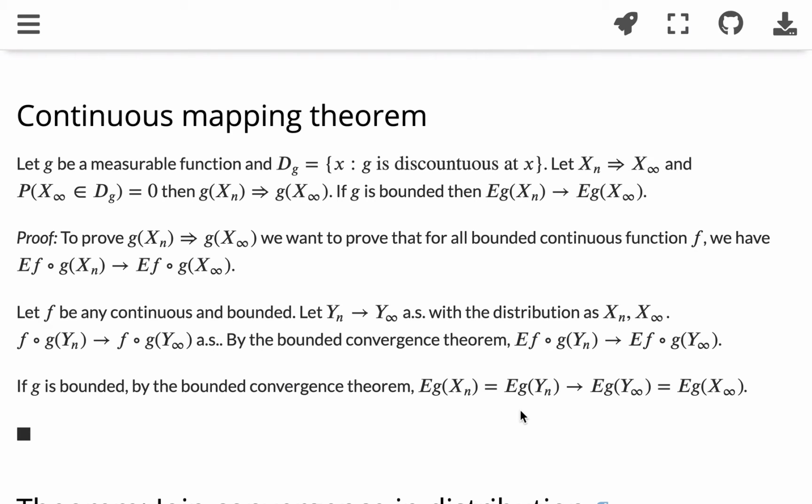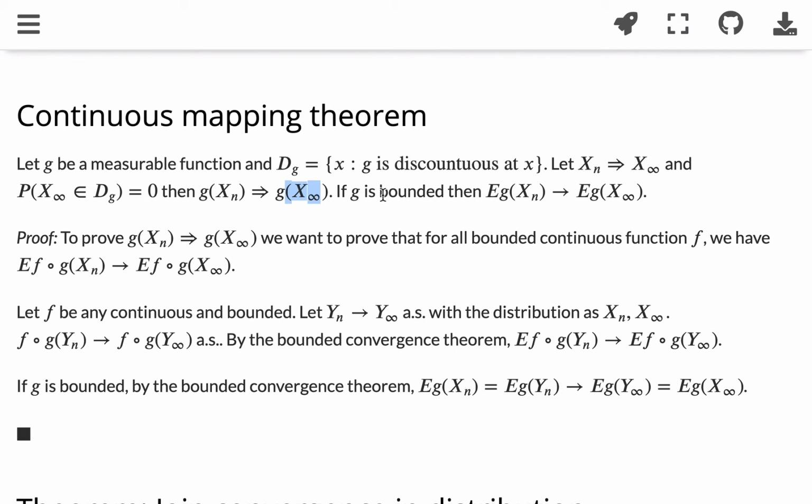So the next theorem is the continuous mapping theorem. What it means is that if a function g, a measurable function, is almost continuous, which means that the discontinuity points of g have measure 0, then the continuous mapping theorem tells us that if Xn converges to X infinity in distribution, and the discontinuity points of g have measure 0 on the random variable X infinity, then g(Xn) will converge to g(X infinity) in distribution.